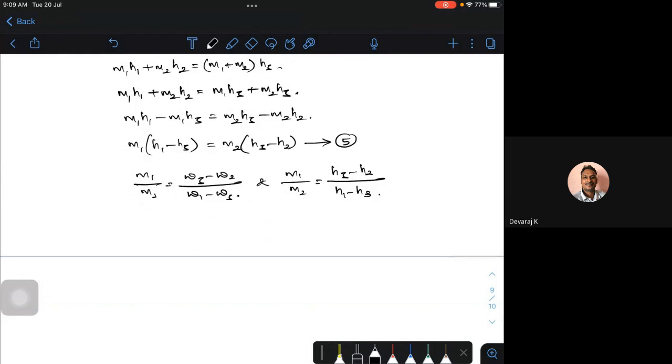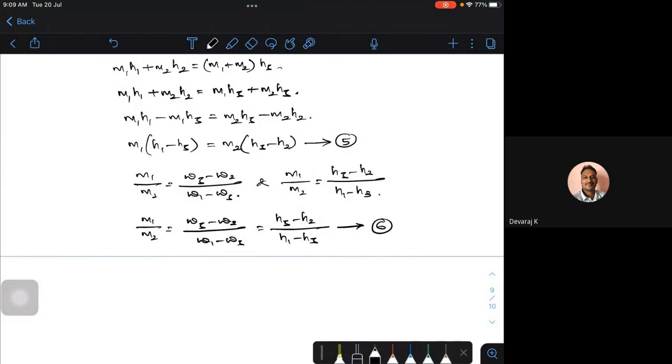Or combined, I can write it as m1 by m2 is equal to omega 3 minus omega 2 divided by omega 1 minus omega 3, which is equal to h3 minus h2 divided by h1 minus h3. I can call this equation number 6. Okay, see, what is it actually?